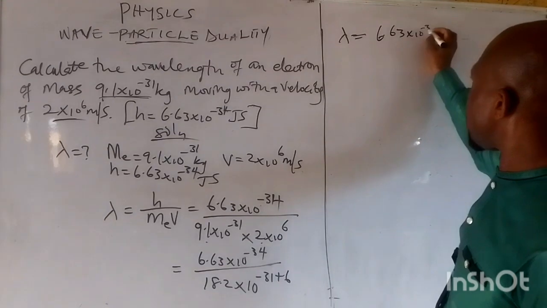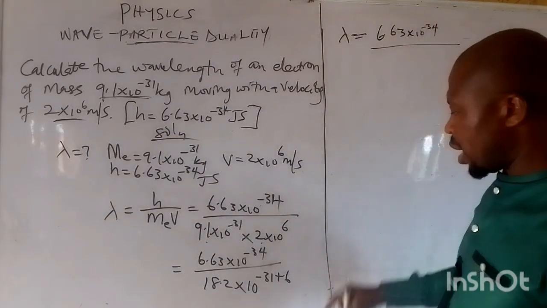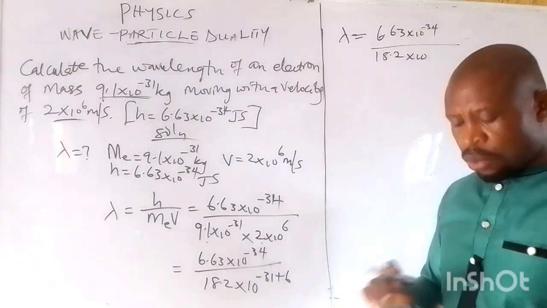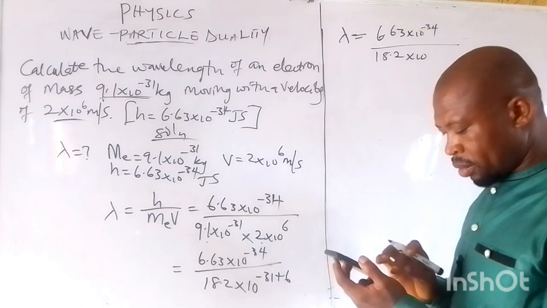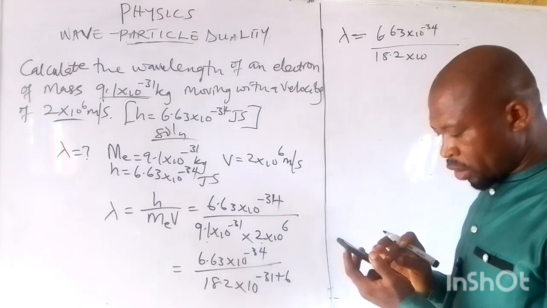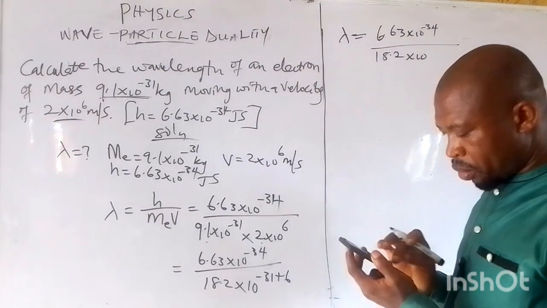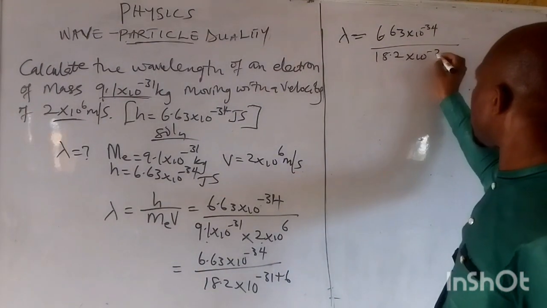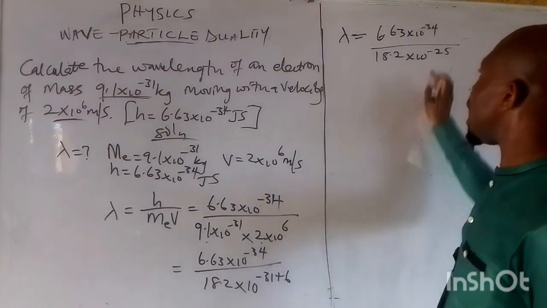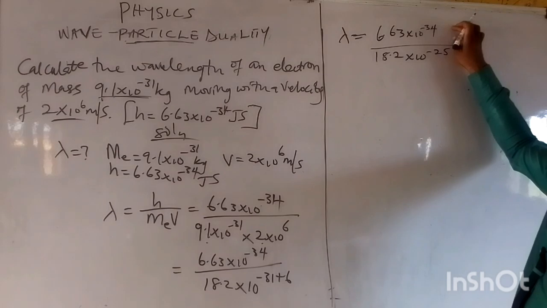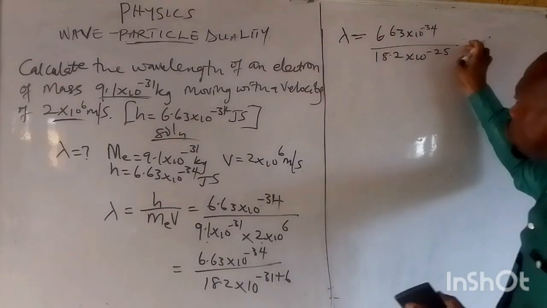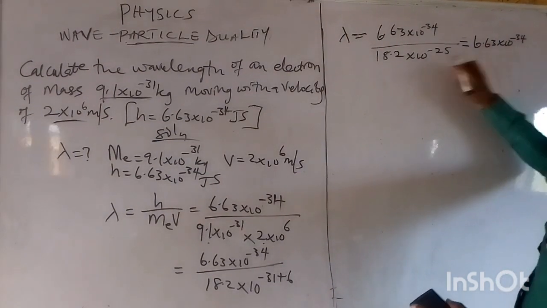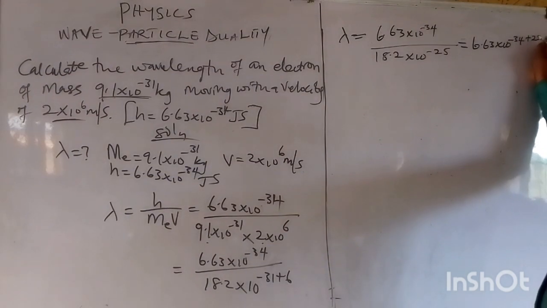6.63 times 10 raised to the power minus 34 all over 18.2 times 10 raised to the power minus 31 plus 6, which will give us minus 25. At this point, we can send this one up. Remember, if you are dealing with index numbers, please be careful. Send this one up. It will give us 6.63 times 10 raised to the power minus 34, and if this one goes up, it becomes plus 25, all over